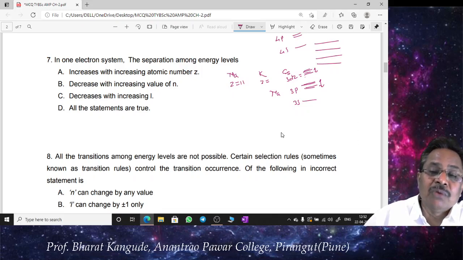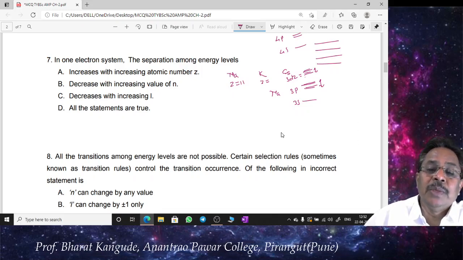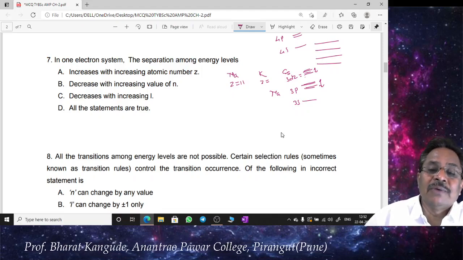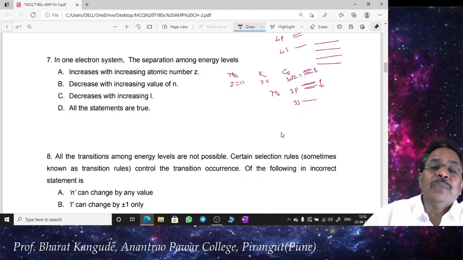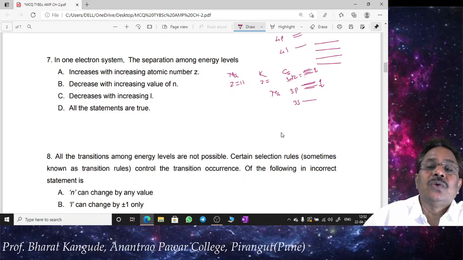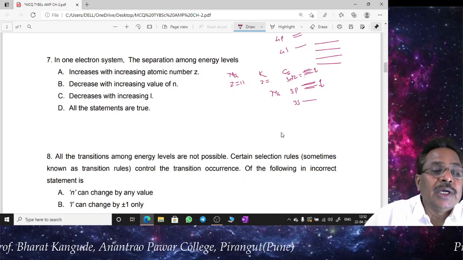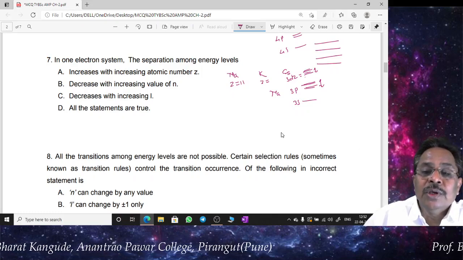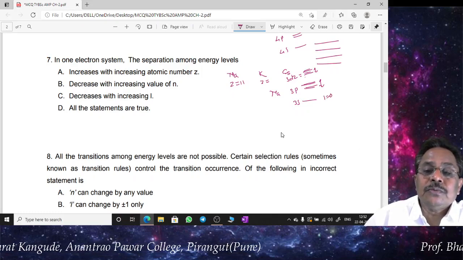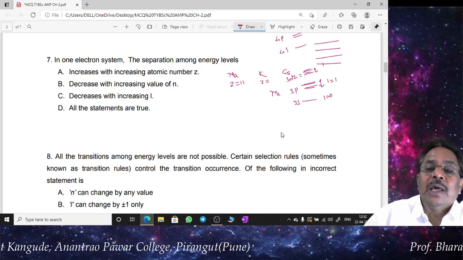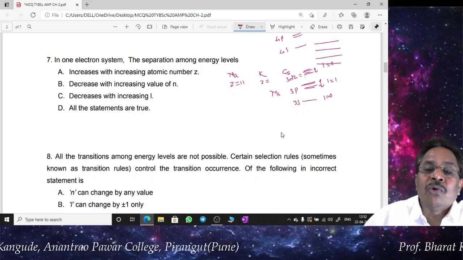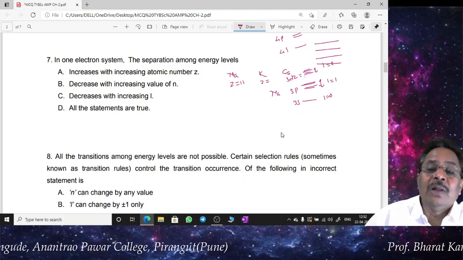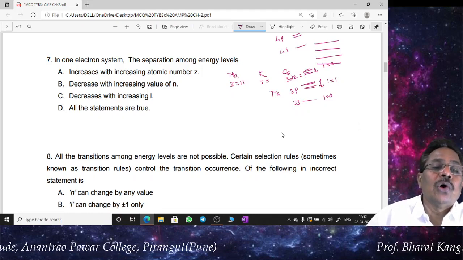That means for n equal to 3, whatever the separations between P and D or F, etc., here this separation goes on decreasing. So it decreases with the increasing value of n, and similarly the l value here is 0, here is 1, here is 2. As we go for higher and higher l values, again this separation goes on decreasing.